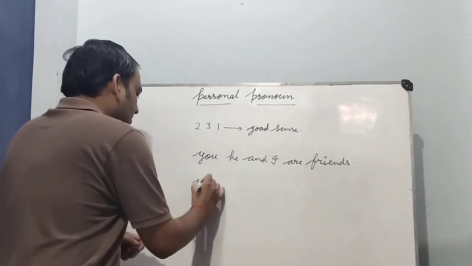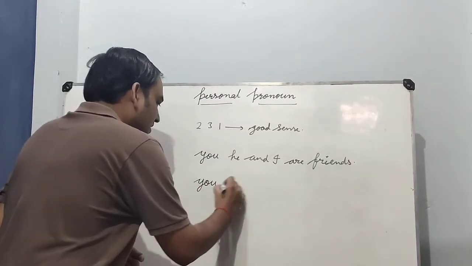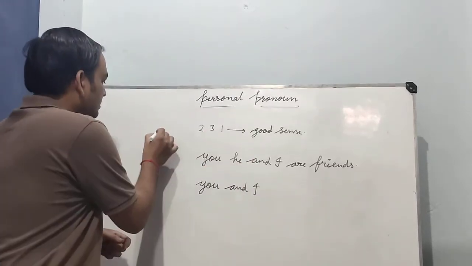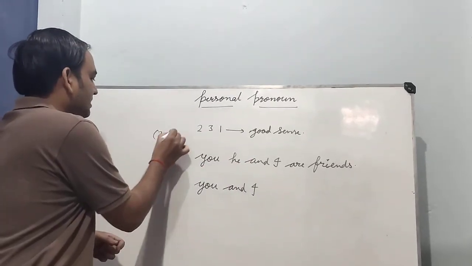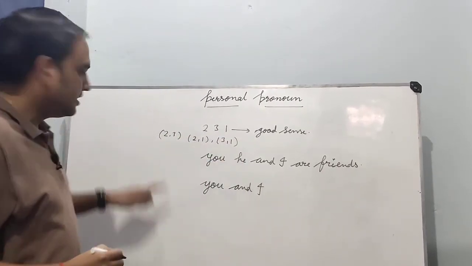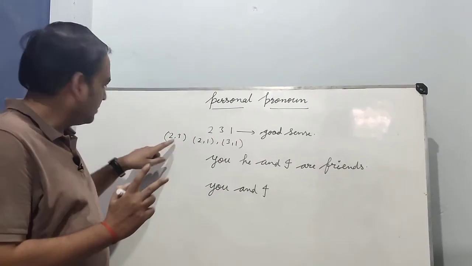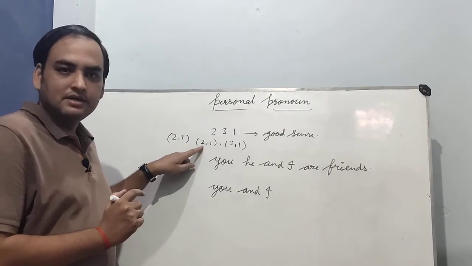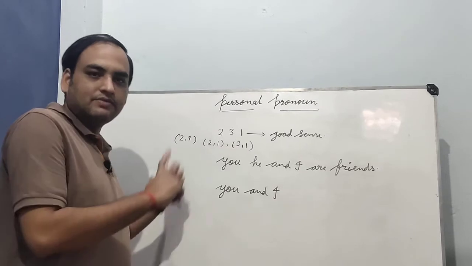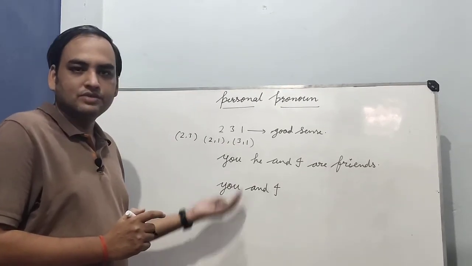Next is, suppose there are only two personal pronouns, you and I, then we will follow the sequence 2 1 or 3 1. Okay, it means that second person pronoun, third person pronoun, if we are using two personal pronouns, second and one, if three is not there, third and one. This sequence will be followed if we are using only two personal pronouns, not using all three.